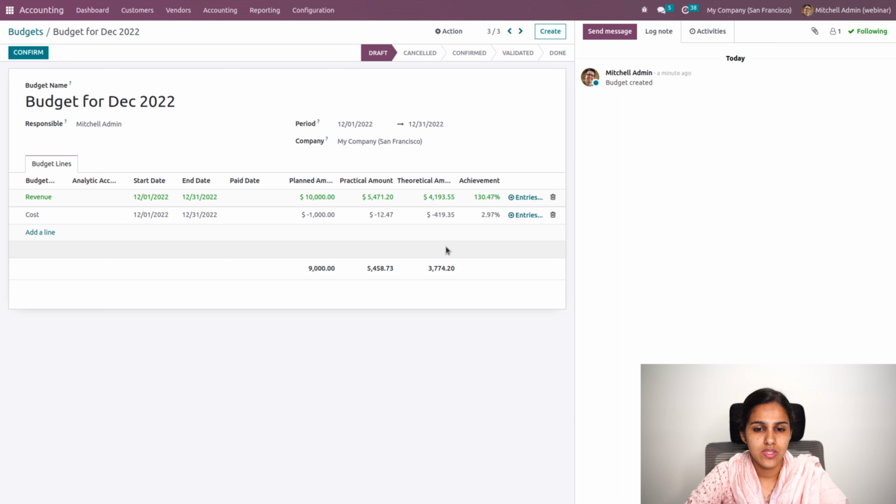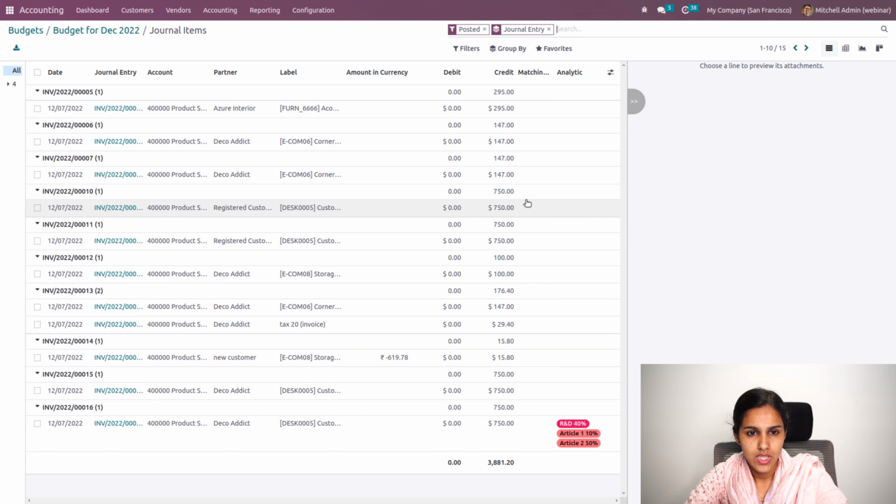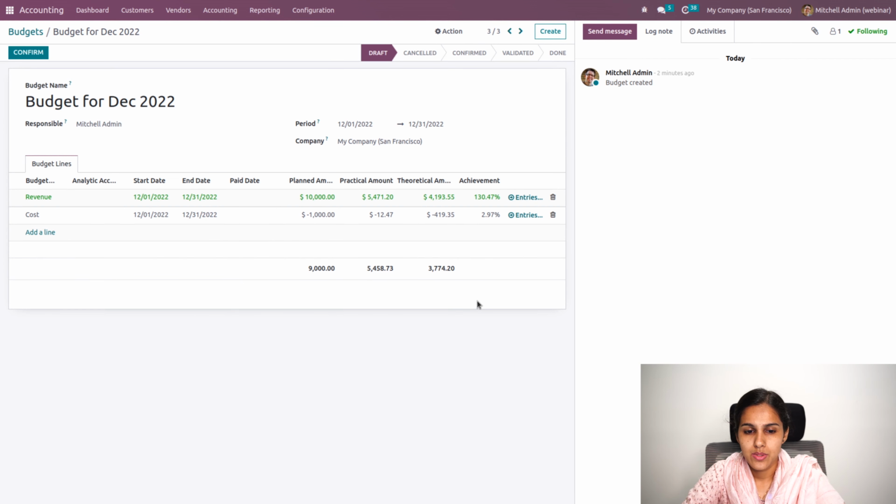Then we'll be able to see all the entries of this revenue generated by clicking on the entry. So you can see all the journal entries, that is, entries generated from different invoices as a credit amount. And the achievement, which is the percentage, is 105.45 percent as the revenue achievement, which is the ratio between the practical amount and theoretical amount.